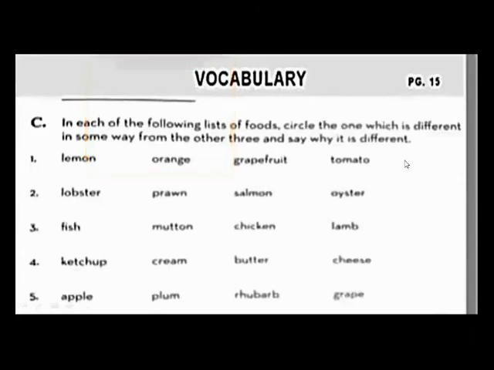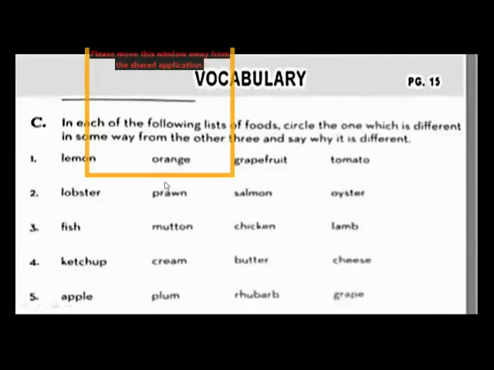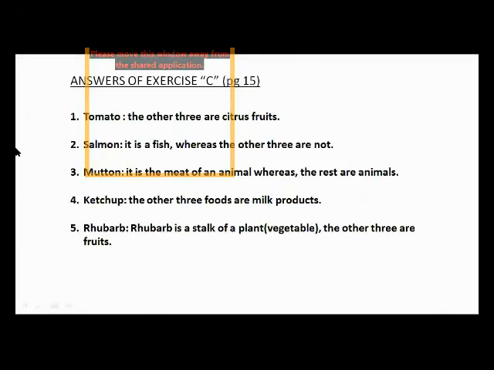In the same way, there is a group of 4 words here, 4 items, eatables. From each list, you have to pick out the different word, what belongs to the same family and what is out of the family. So you have to pick out that word and mention the reason why it is different. So the first one, these are the answers of exercise C of page 15.